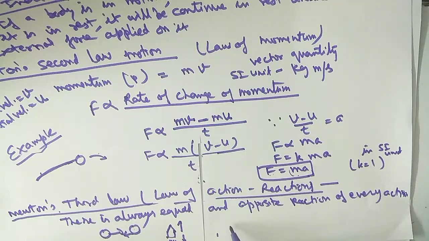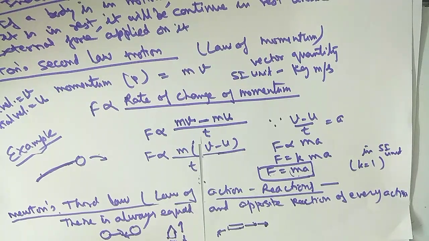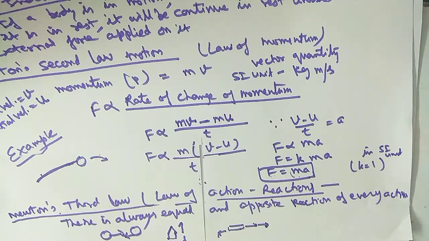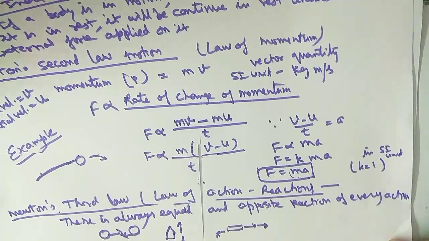When you fire the gun, it recoils. Suppose this is the gun and the bullet is moving in the forward direction, then the bullet will also exert a force on the gun and you will feel a force in the backward direction. So all these examples are the law of action and reaction. You may read some more examples in your book.